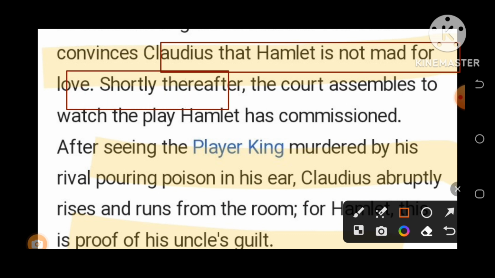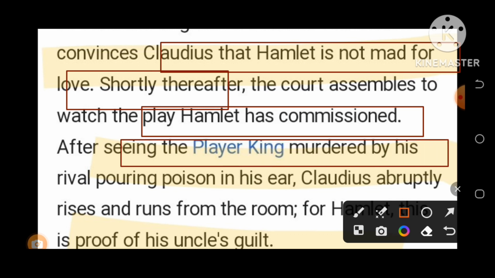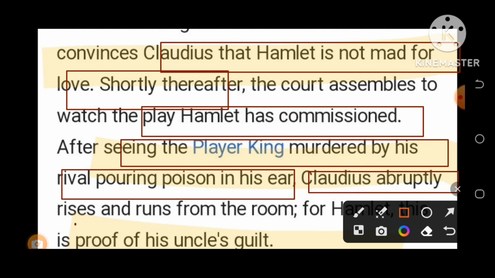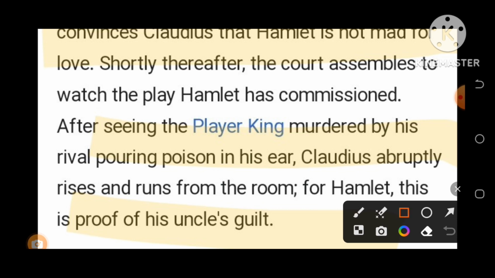Shortly thereafter, the court assembles to watch the play. This is an important episode: the play in the tragedy Hamlet. After seeing the player king murdered by his rival pouring poison into his ear, Claudius abruptly rises and runs from the room, and this is the time when Hamlet guesses who is the real guilty party in his father's murder.